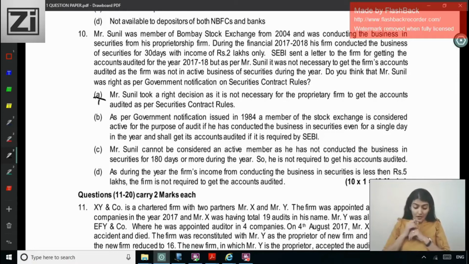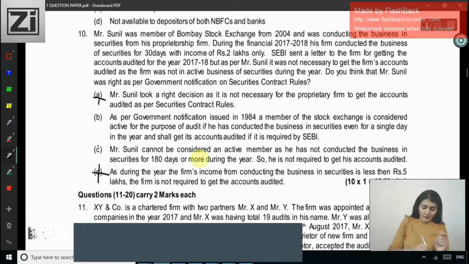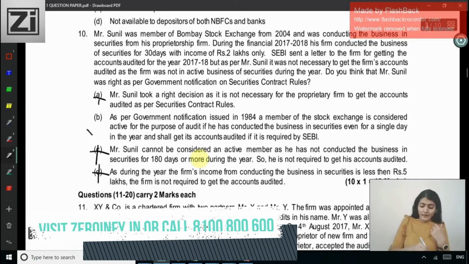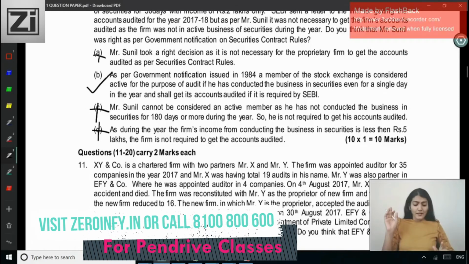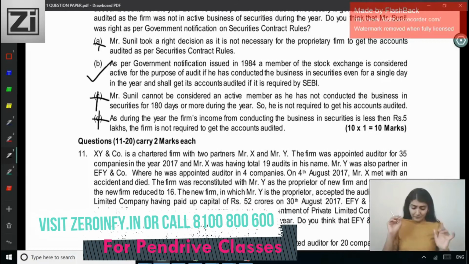Option C: Sunil cannot be considered as an active member as he has not conducted the business in securities for 180 days or more. Option D: As during the year the firm's income from conducting the business in securities is less than 5 lakh, the firm is not required to get the accounts audited. There is no concept of 5 lakh, no concept of 180 days, there is a concept of even a single day. Right, so the correct option over here is B. Next one, so now coming to the 2 mark one.